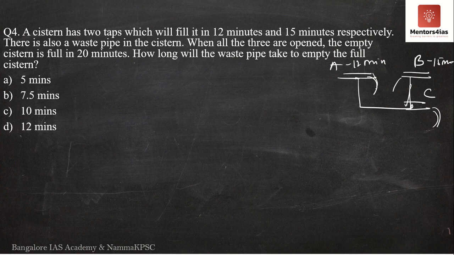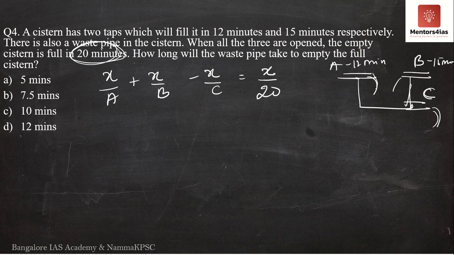So meaning if there is no tap A, there is no tap B, and the entire tank was filled, how much time would C take to empty the tank entirely? Don't you think this is very simple? Can I write this as x by A plus x by B minus x by C is equal to x by 20, because the empty cistern is full in 20 minutes? I don't think I have to explain it further. By now you should be able to understand how we get this. It is minus because tap C is extracting water out.